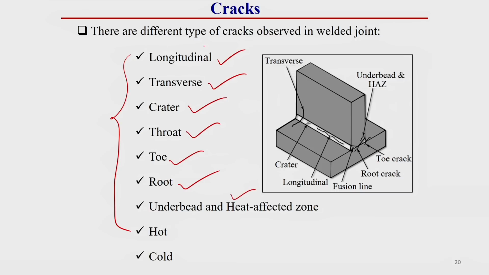All these categories of crack get their names from their position. If its direction is longitudinal, it is called longitudinal crack. If it is transverse, it is called transverse crack. If it occurs in the crater, it is called crater crack. If it occurs in the throat, it is called throat crack, and so on. Apart from this, there are 2 other categories of crack. One is called hot crack, which is also sometimes called solidification crack. Another one is called cold crack. One by one I will explain these cracks in detail.